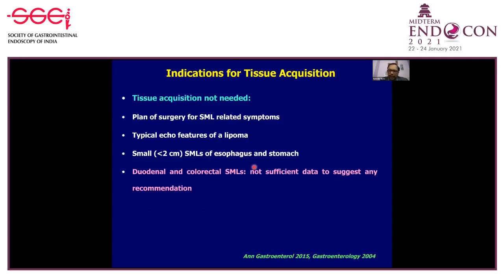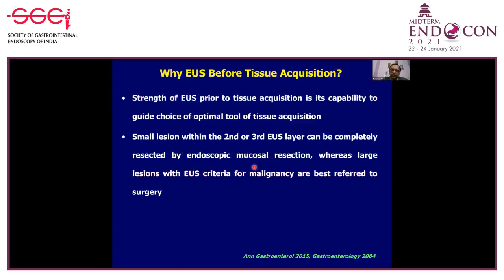However, I have to admit that for duodenal and colorectal submucosal lesions, we don't have sufficient data to make any recommendation. So whether to acquire tissue or not should be individualized in each patient based upon the size, EUS appearances, and the symptoms. Before we go on with the tissue acquisition, it is important to do a good EUS, because the strength of EUS is its capability to guide the choice of the optimal tool of tissue acquisition.